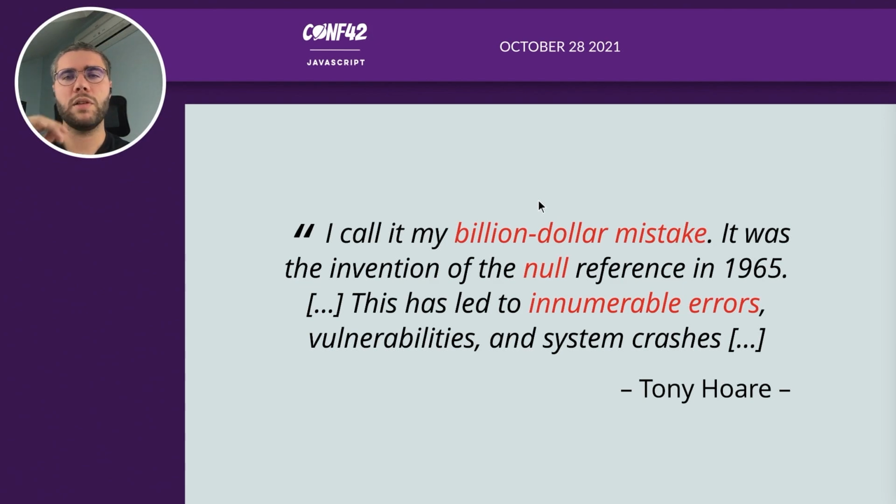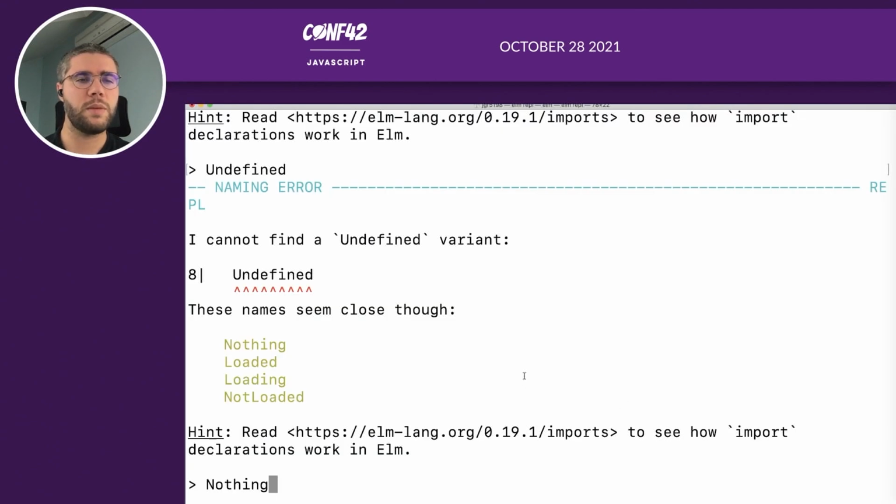I call it my $1 billion mistake. So Tony Hoare is the inventor of the null reference. So it says, this is my $1 billion mistake. This has led to innumerable errors, vulnerabilities, and system crashes. So Tony Hoare advised to not use the null reference because this is what can cause runtime exceptions.